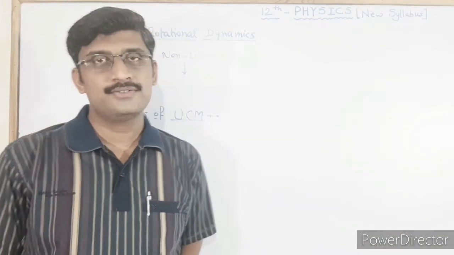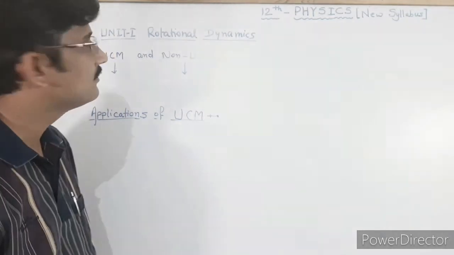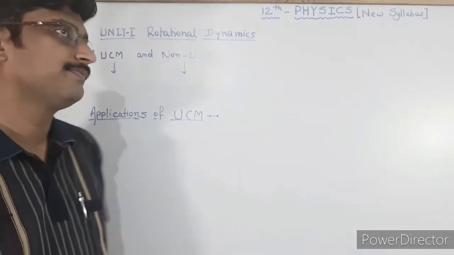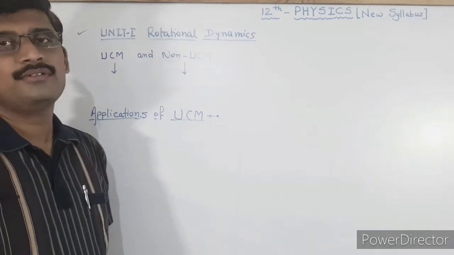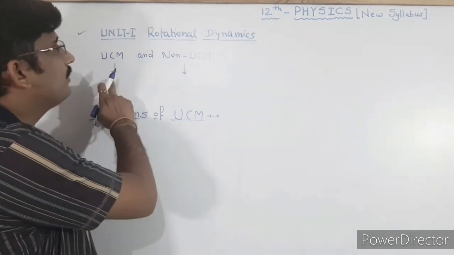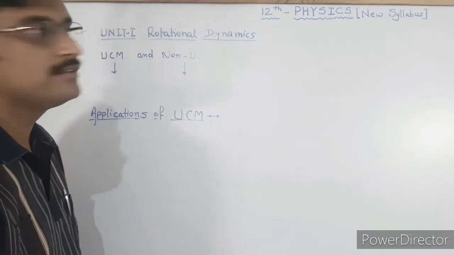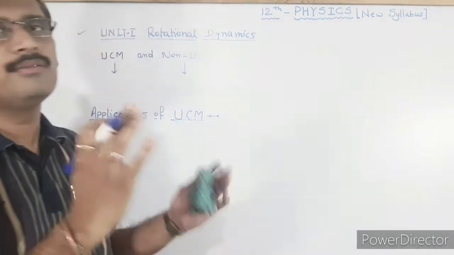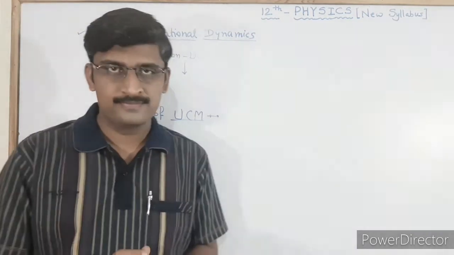In this lecture, we are going to see firstly what is meant by UCM or non-UCM. Here, UCM means uniform circular motion, and non-UCM means non-uniform circular motion. That is the simple motion, only the circular motion.